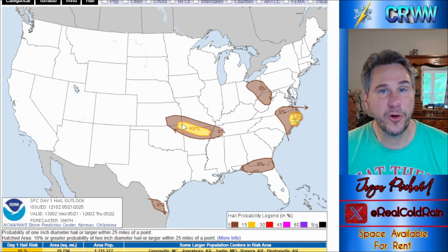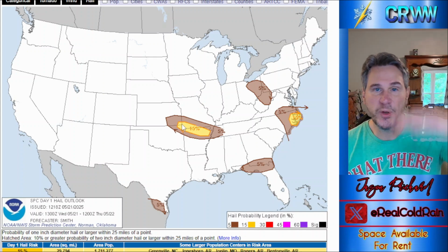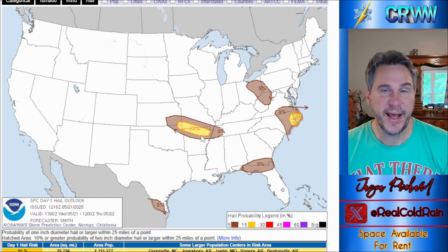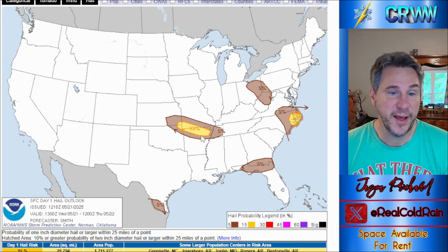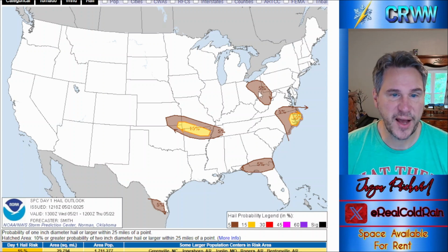And then hail is what our primary threat looks like. Cooling layers aloft and elevation of the base of the clouds is going to be more of a primary hail threat. That's what we're looking at. And then just a 5% chance in some of these other areas down here in Florida along the front.